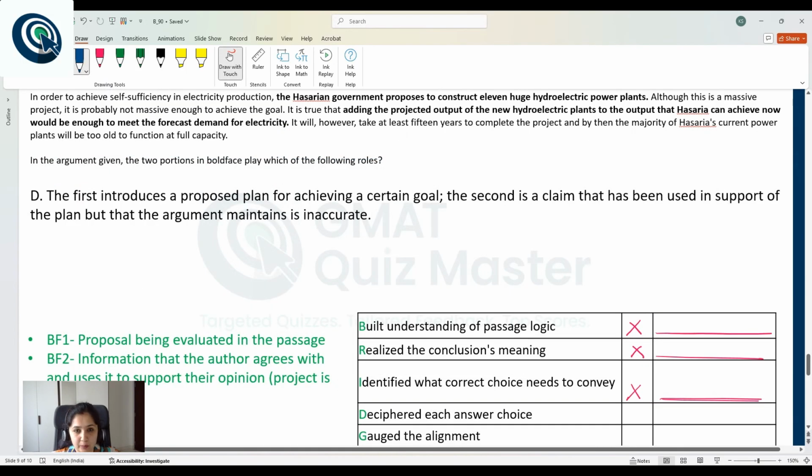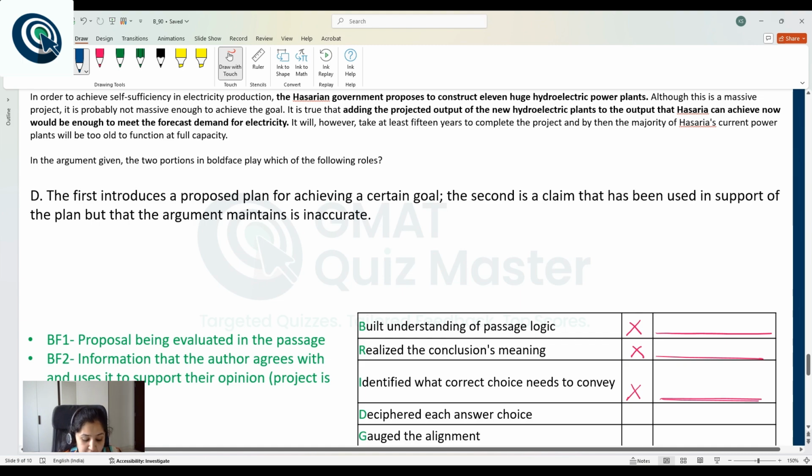Choice D is the most popular incorrect answer choice. As I mentioned earlier, almost 50% of the students who attempt this question mark choice D. And most of them do so because they do not understand what this choice is actually conveying. So let's read it and understand.